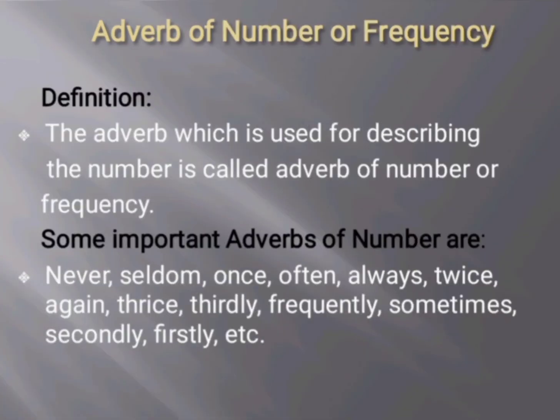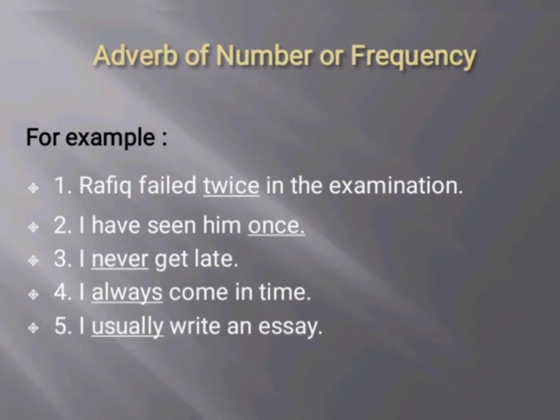Next kind of adverb is adverb of number or frequency. The adverb which is used for describing the number is called adverb of number or frequency. Some important adverbs of number are never, seldom, once, often, always, twice, again, thrice, thirdly, frequently, sometimes, secondly, firstly, and so on. Let's see the examples of adverb of number or frequency.